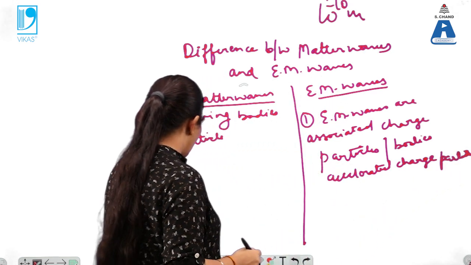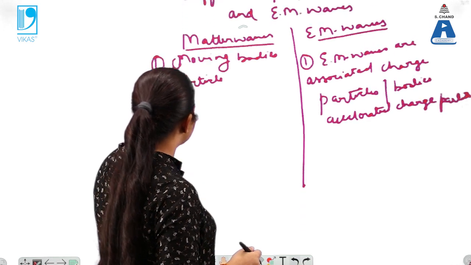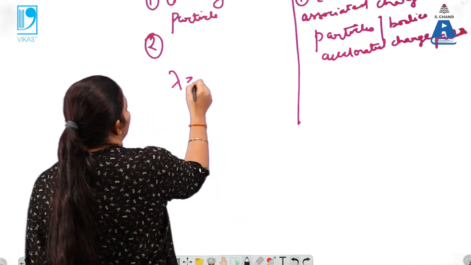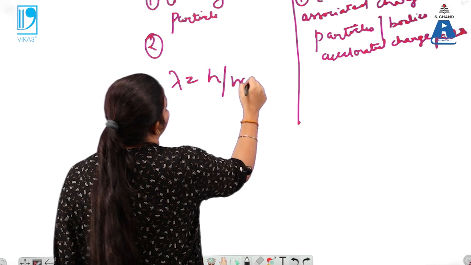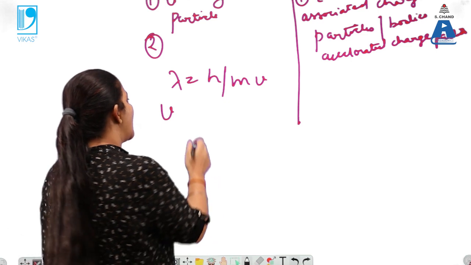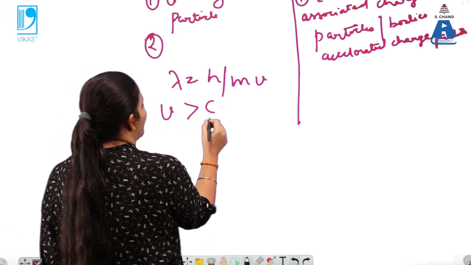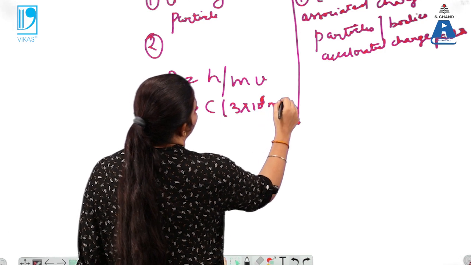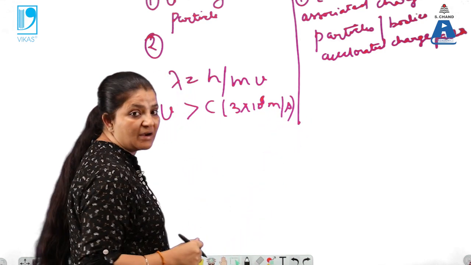Accelerated waves or charged particle. Now next is what is the velocity of matter waves? The velocity of matter waves is given by m into v. Here v is the velocity of matter waves, so that can be greater than c. What is c here? c is the speed of light, or you can say the speed of electromagnetic wave.